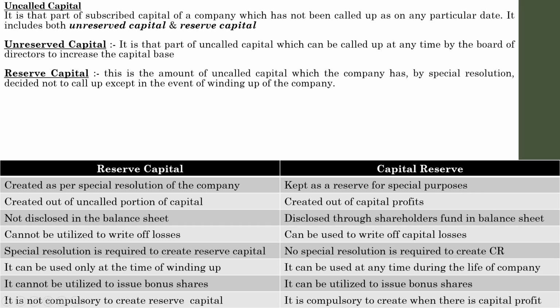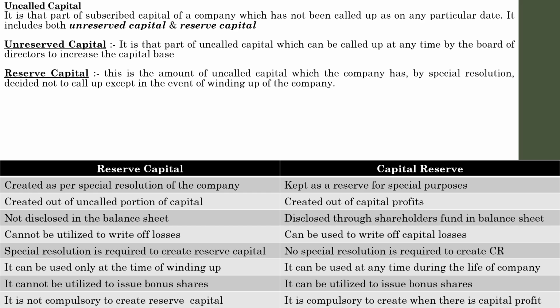But a capital reserve is a compulsory one, because whenever there is capital profit, the company must make necessary steps to maintain a capital reserve, because capital reserve is an amount set aside out of profits to meet contingencies, issues, problems. So it is better to maintain a capital reserve. In order to ensure that, it is made a compulsory act to maintain a capital reserve in the business if the company has sufficient capital profits. So these are the major differences between reserve capital and capital reserve.